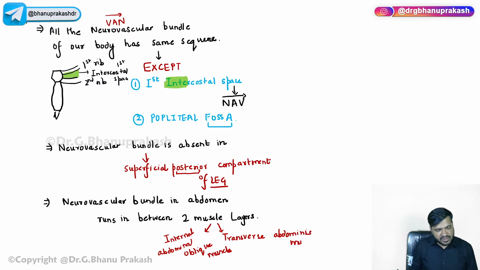Again, guys, you have to be very clear with the fact that obviously the neurovascular bundle, the nerves, veins, and the artery, will run in between the two layers only. Yes, Kanupriya, right. These are all previous year questions that have been asked in the exams. Very, very, very important, guys.